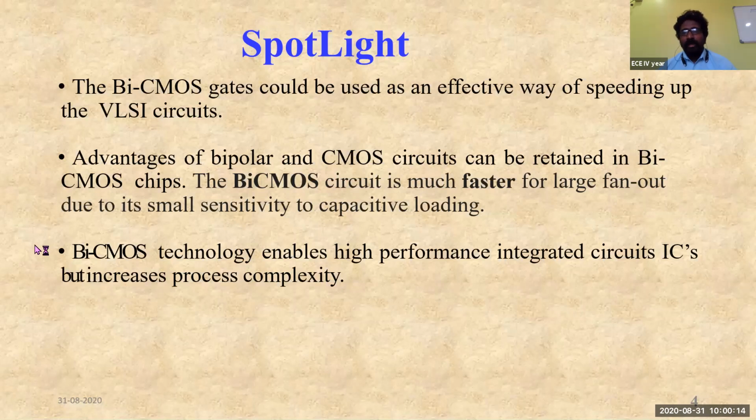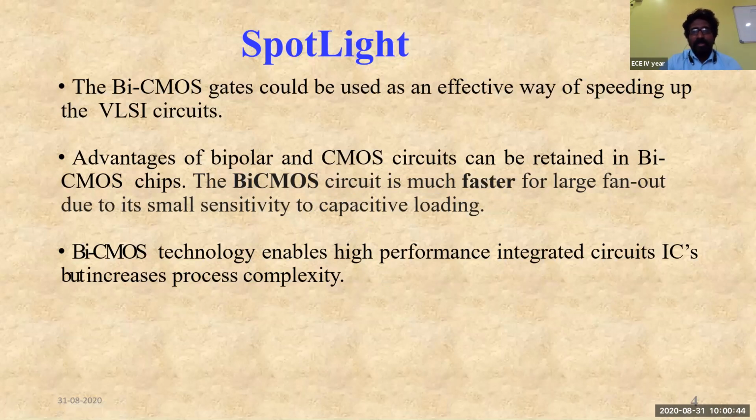So the BiCMOS circuit is much faster for large fan out due to its small sensitivity to capacitive loading. It means that it can easily drive the capacitive loading, since the sensitivity to it is very low. So it can drive it fast, and the speed of BiCMOS circuits will be very high. BiCMOS technology enables high performance integrated circuits, that is ICs, but also increases the complexity.